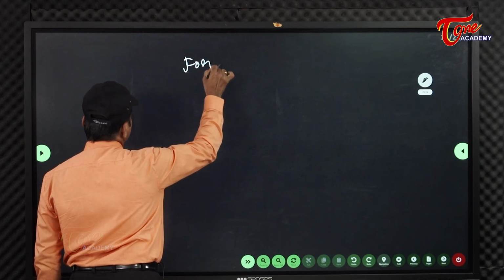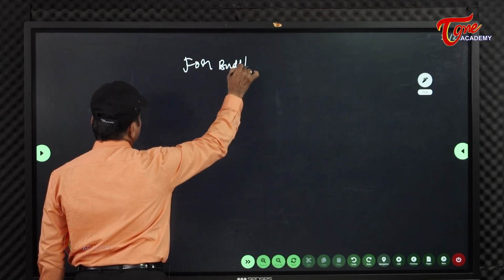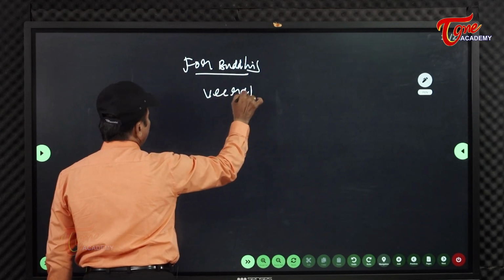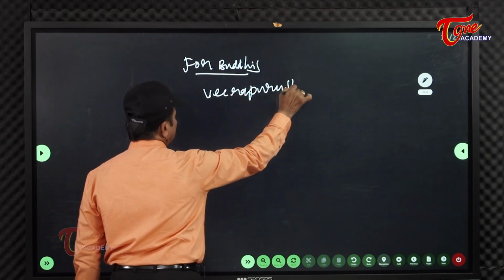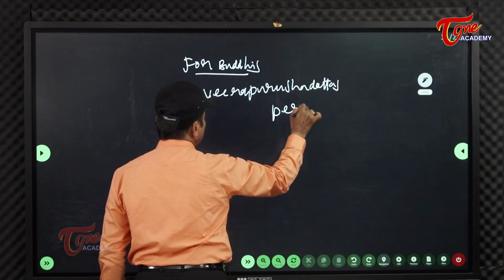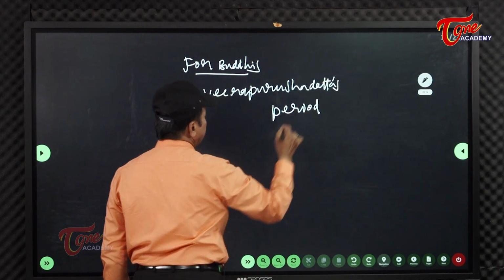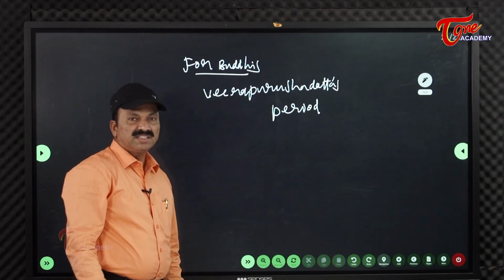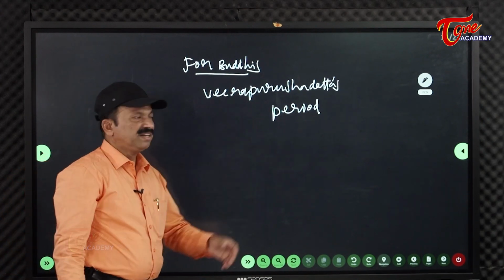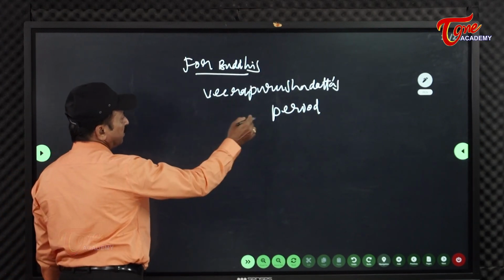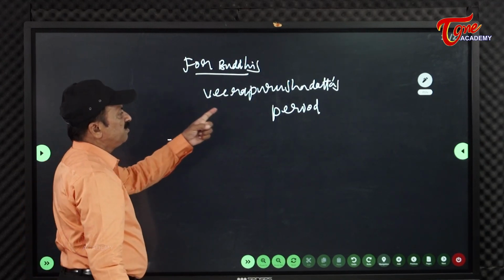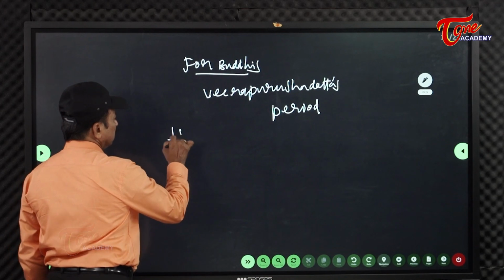For Buddhism, Veera Purushadatta's period is called the Golden Age, because he contributed a lot.